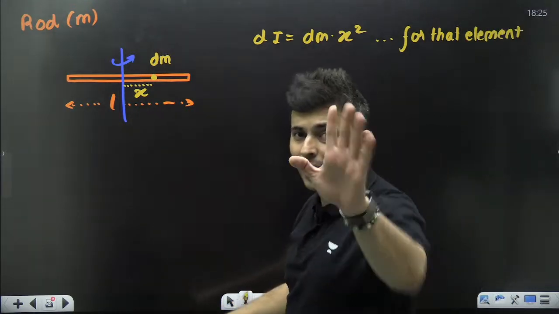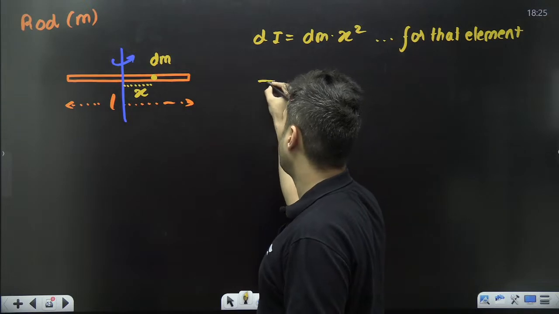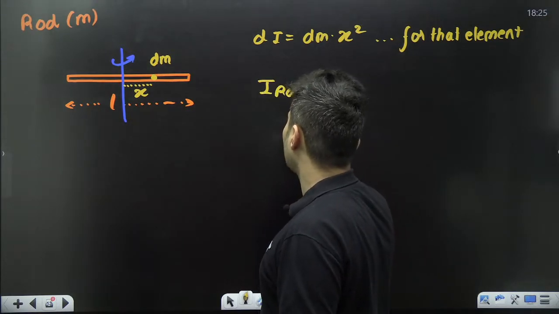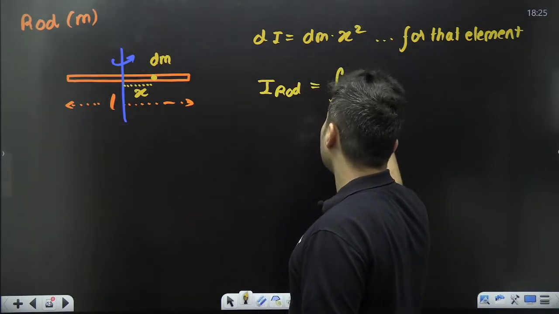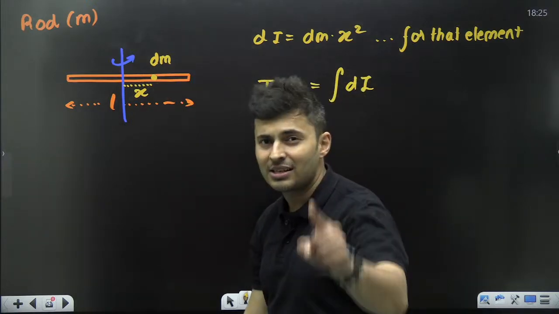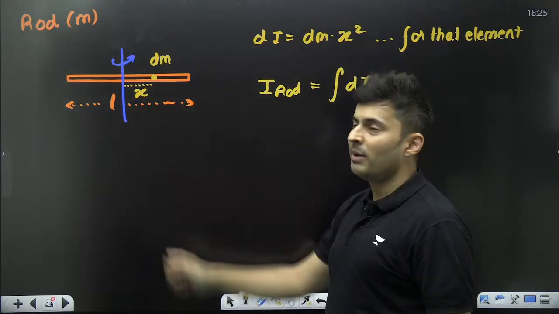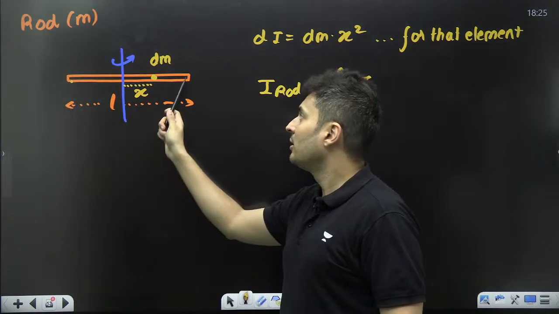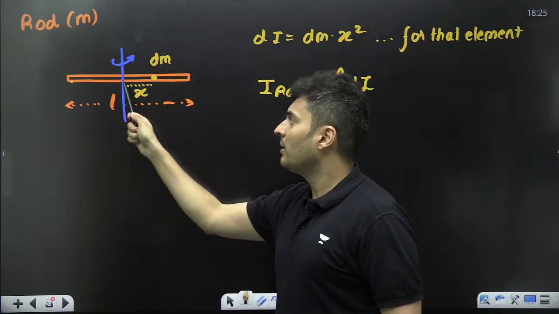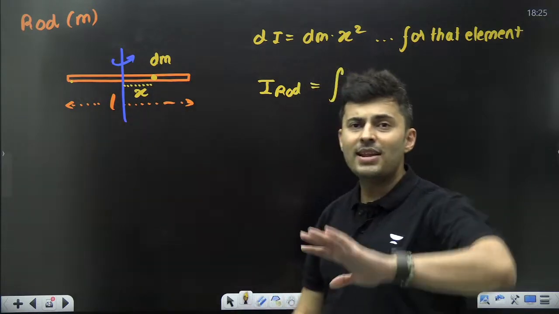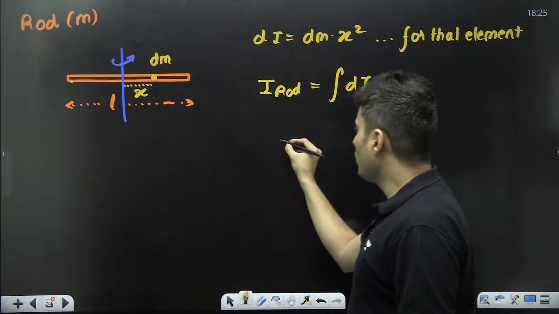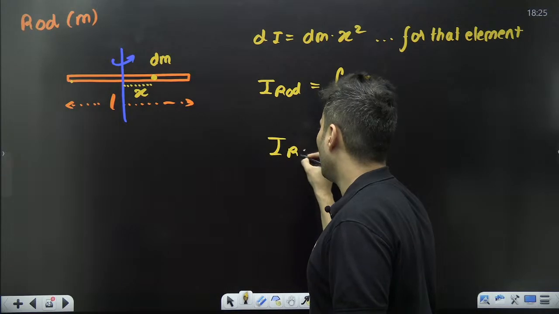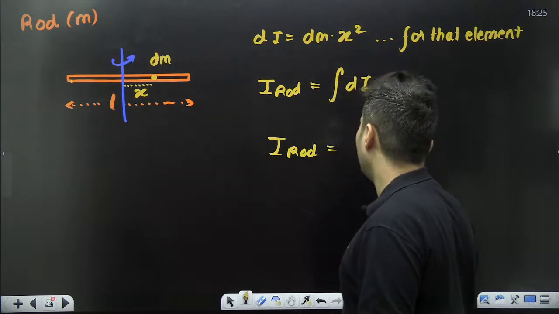So now what you should do, to find the moment of inertia of the rod, is add all the small moments of inertia from all these elements, dm, everywhere. You will get the total moment of inertia of the rod, right?